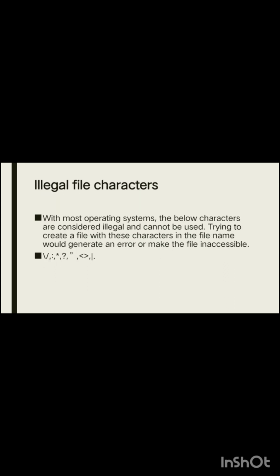Illegal file characters. With most operating systems, the below characters are considered illegal and cannot be used. Trying to create a file with these characters in the file name would generate an error or make the file inaccessible.